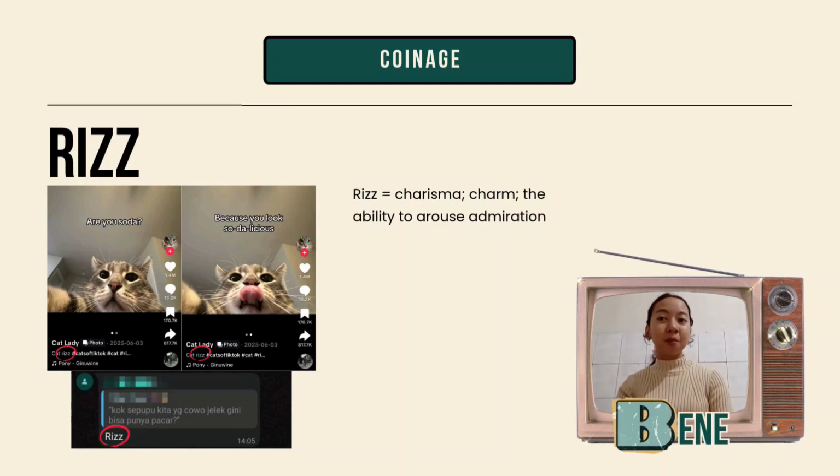Here we have an example of a cat rizz, showing a pick-up line, because you look so delicious, meaning that a person may be attractive to another if he or she uses this pick-up line. In another instance, we have a person replying to another, questioning how a guy can have another girl in a short time after a breakup. The person replying means to use this word to explain that this guy may have his own charisma.